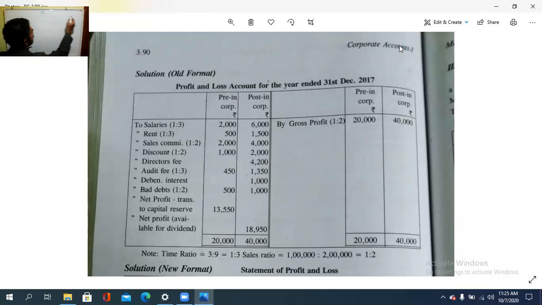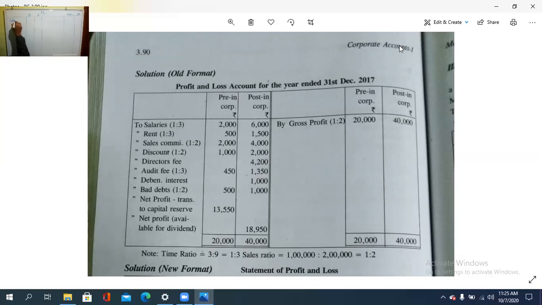In this way, two amount columns, because one is the pre-incorporation period, this is before, and this is after the incorporation. Then here also, this is before and this is after. Okay. Then firstly, what items are there?